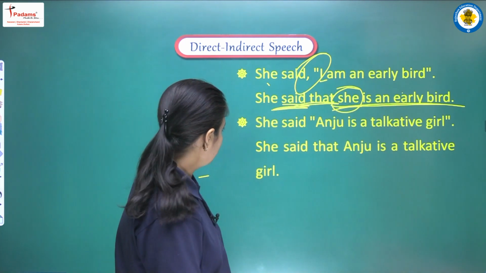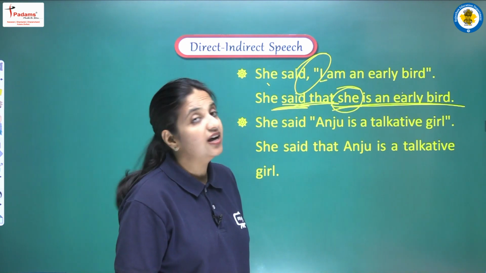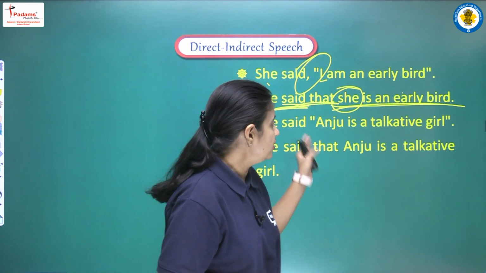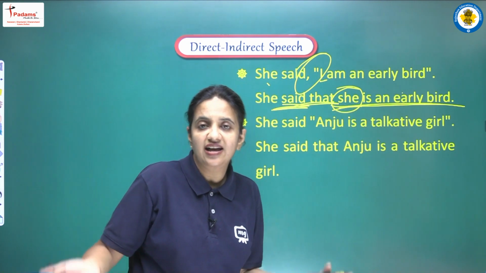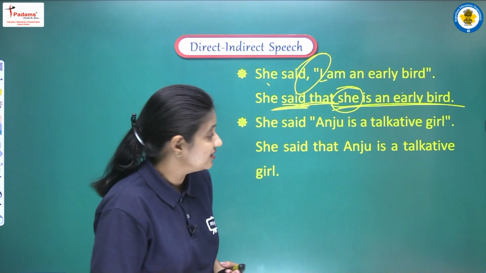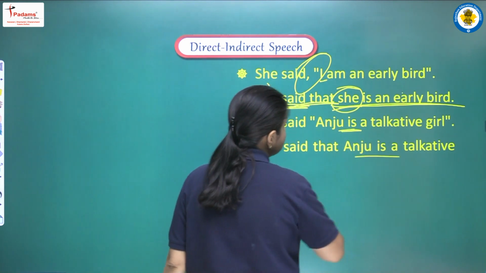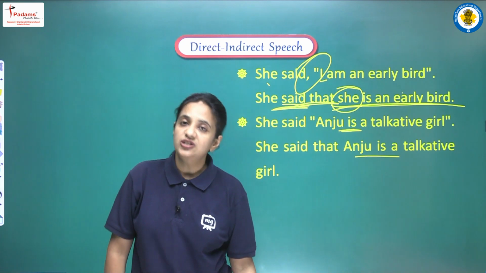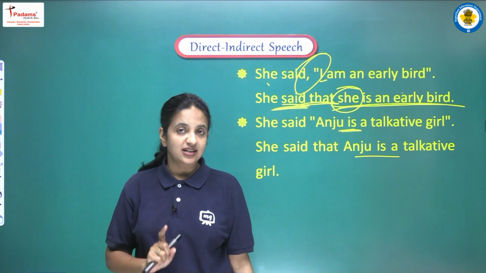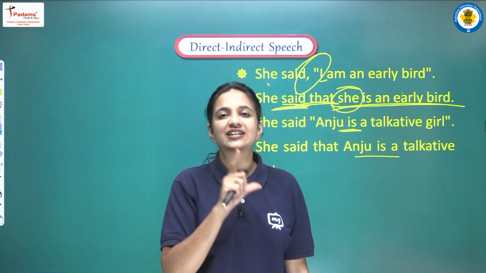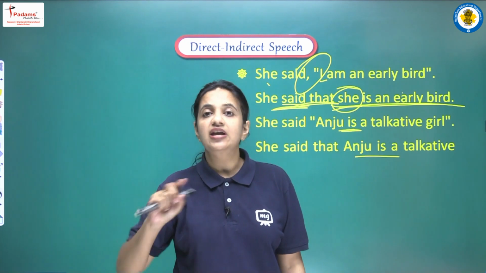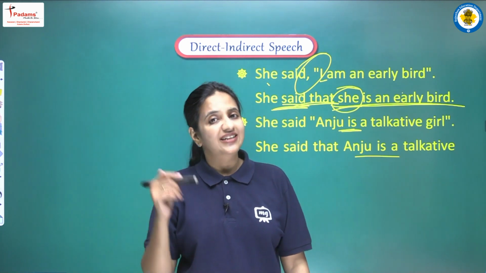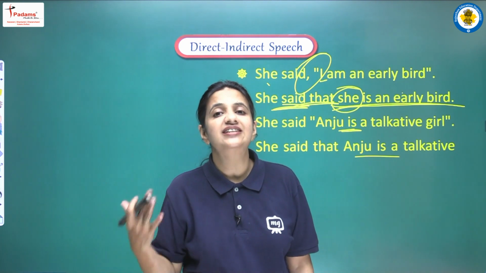Okay, next example, she said Anju is a talkative girl. So here also we are having habit that एक ऐसा sentence जो कि अंजू की habit को show कर रहा है. Again we are having, we can say, habitual fact. So yes, we won't do the changes in the tense, and the sentence will be she said that Anju is a talkative girl. So students, what is the first exception that we have discussed? The first exception is that if in the sentence of the reported speech we are having any kind of universal fact, second, any kind of habitual fact, then we won't do the changes related with tenses.